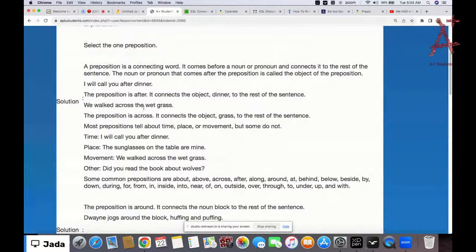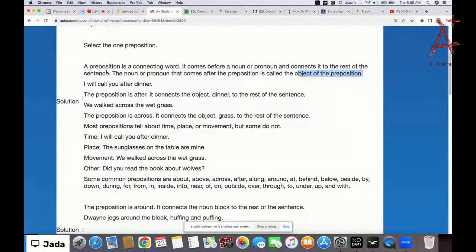Okay? The noun or pronoun that comes after the preposition is called the object of the preposition. I hope that you get this.